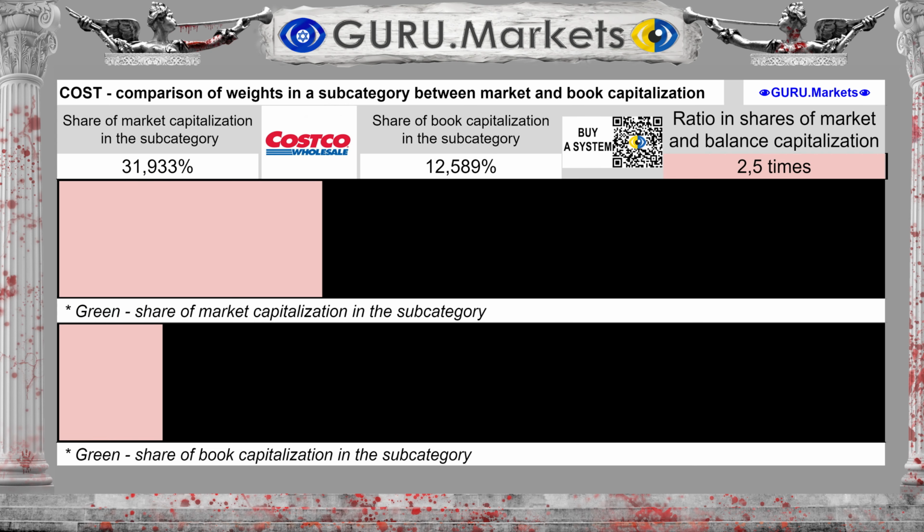Having compared the shares of stock exchange and balance sheet capitalization, we can see the following. The share of Costco Wholesale Corp in the subcategory when assessing the exchange value is 31.933%. The book value is 12.589%, which is 61% less than the share of market value.